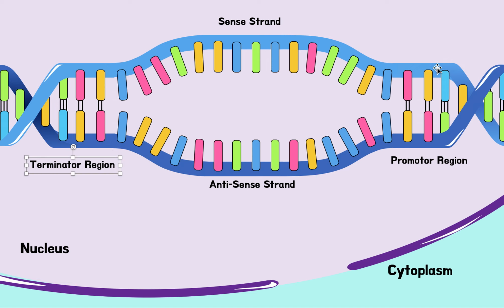So the promoter region is the place where the gene starts that we want to copy. So this is the entire gene we want to copy. Now this is going to be the start site of where we start copying it, and this will be the end site, the terminator region. So promoter region just means the starting region, and this means the ending region. Because we don't want to continue copying the whole DNA, we only want to start somewhere and end somewhere, right? So that's why we need this promoter region and terminator region.